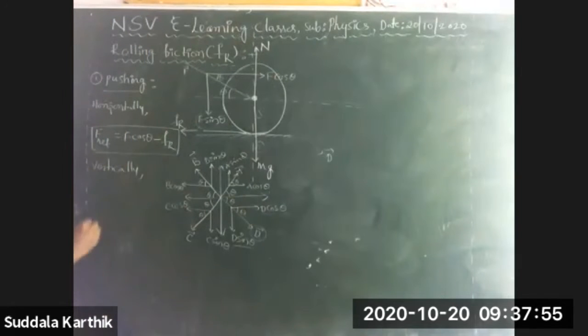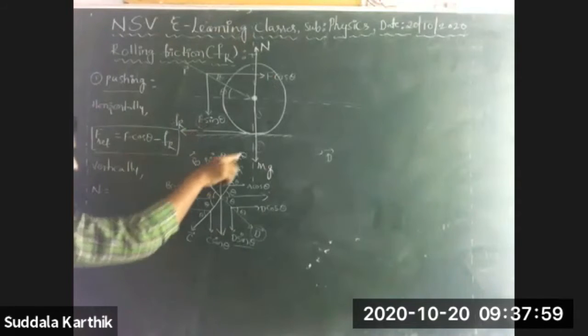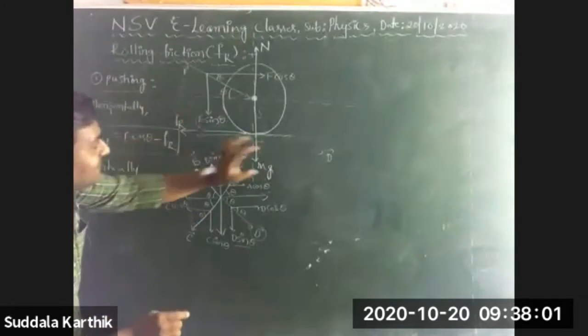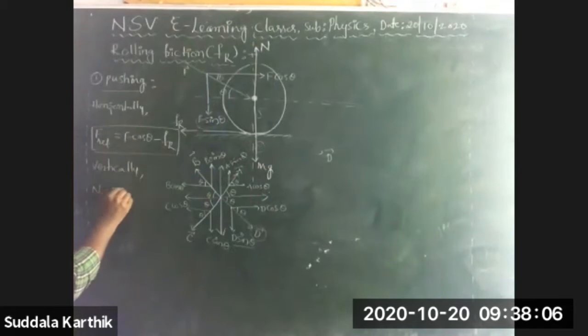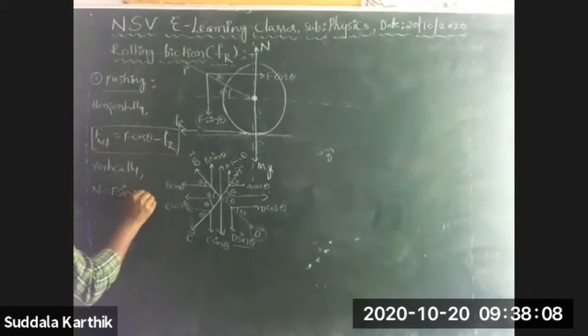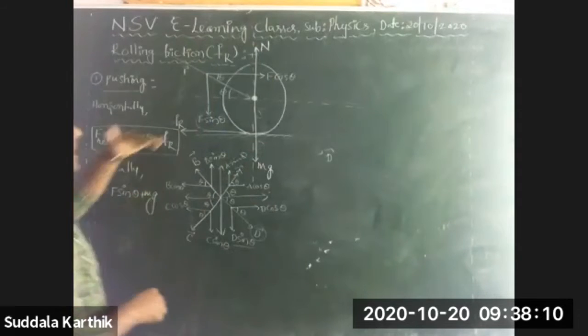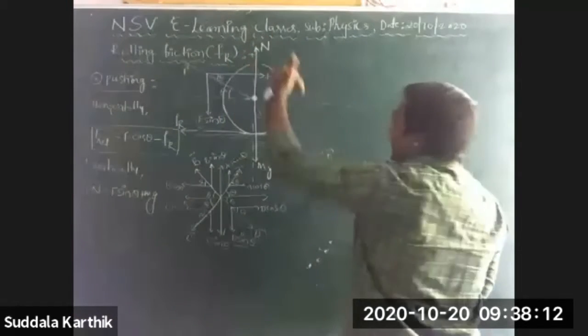Then total upward forces is equal to total downward forces. This N is balanced by these two forces, so F sin theta plus mg.